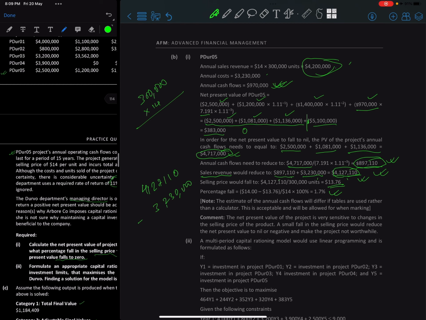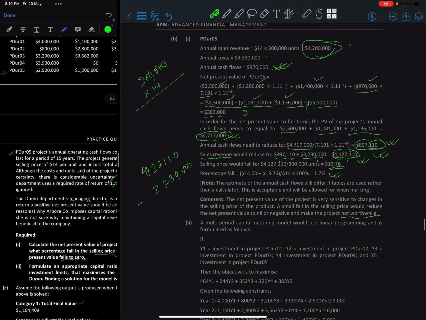A small fall in the product would make the NPV nil, so making the project not worthwhile. Okay, it's not worthwhile. All right, so just read through it. In this part, I think you might be confused mostly. Anyone can miss it. It can be very confusing right there, but what you can do is use your logic a little bit, and then it should help you out.